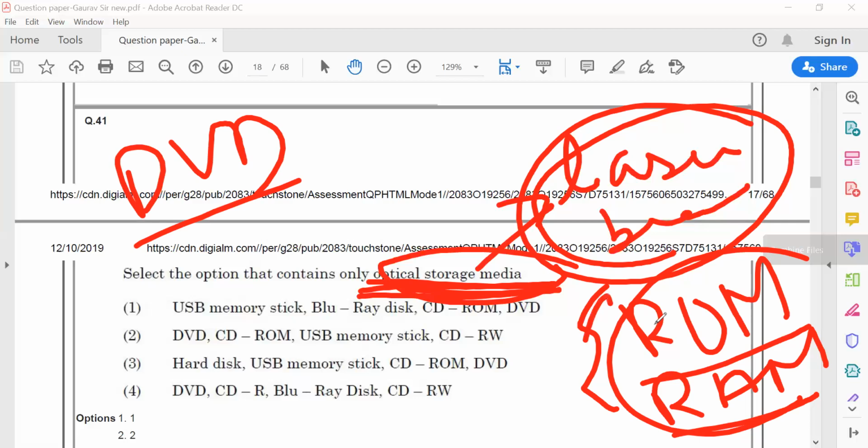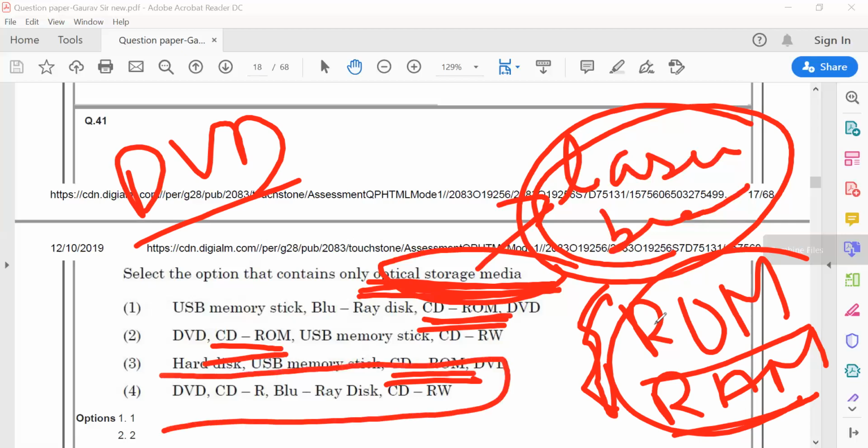Always remember that if RAM or ROM is written, it is not optical storage media. So here CD-ROM, here CD-ROM, here CD-ROM, and here no one is ROM or RAM. So these are the examples of optical storage media.